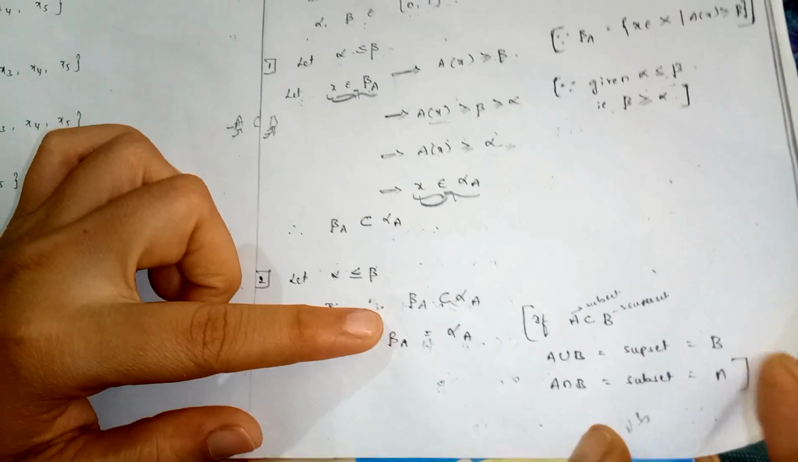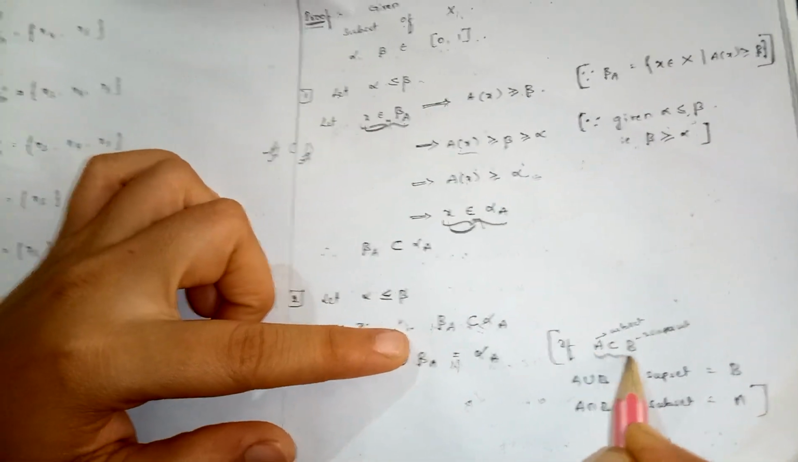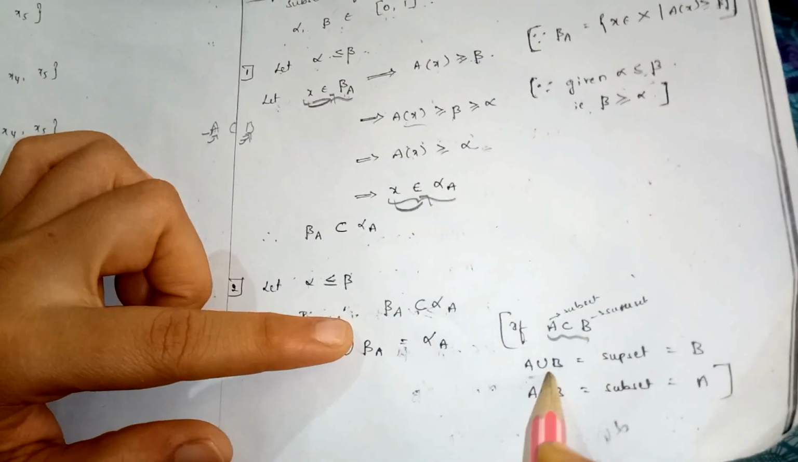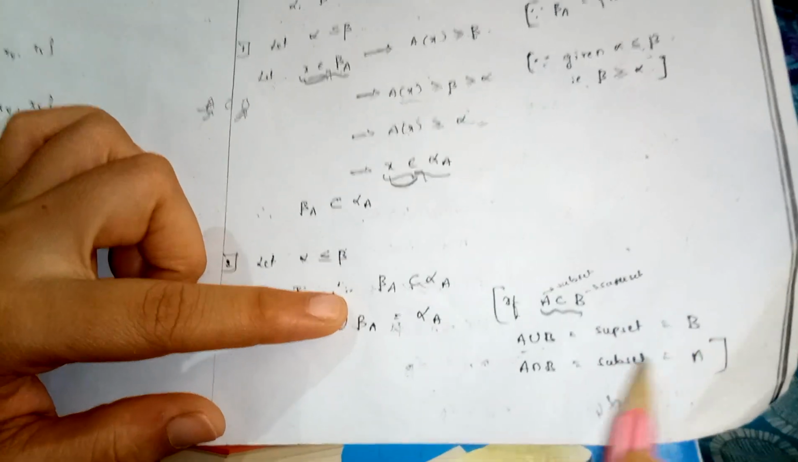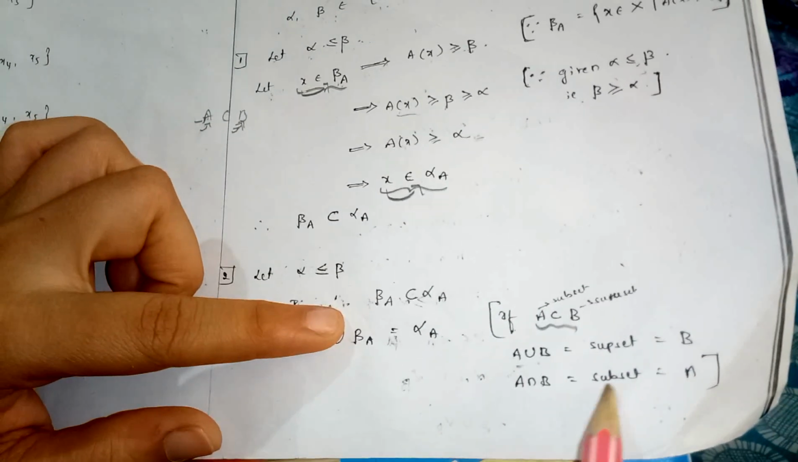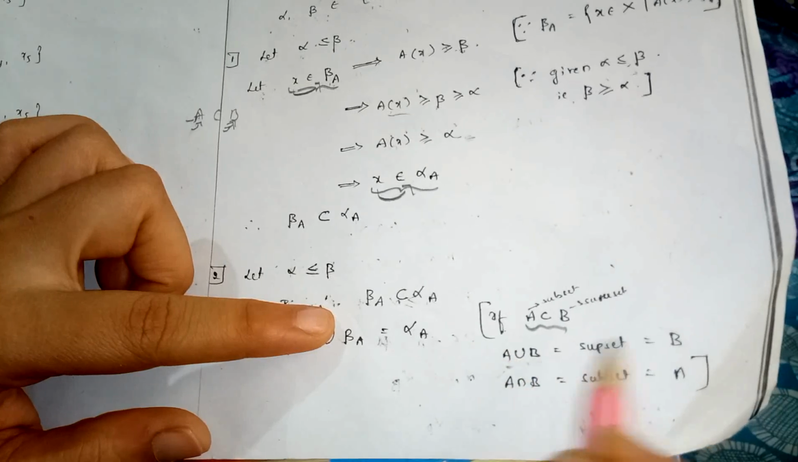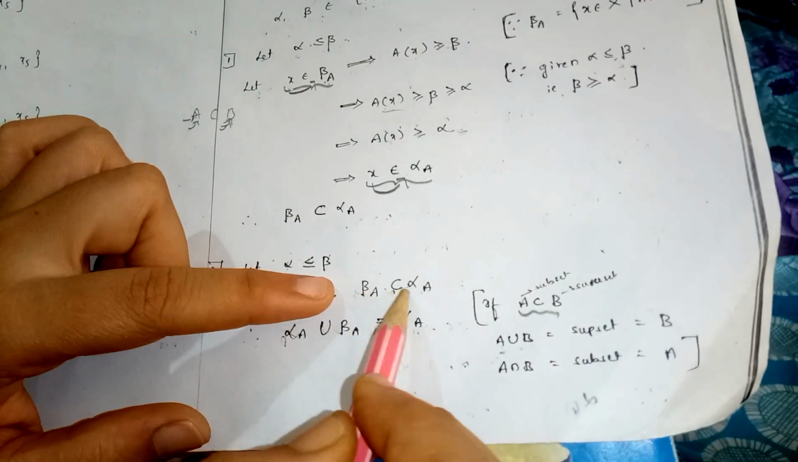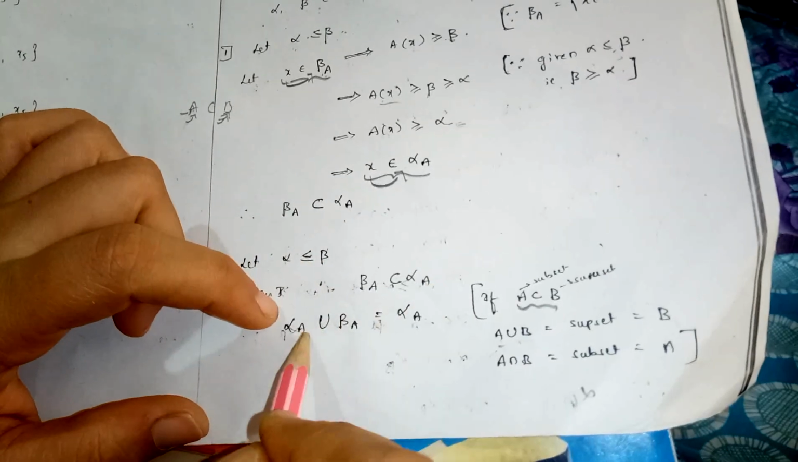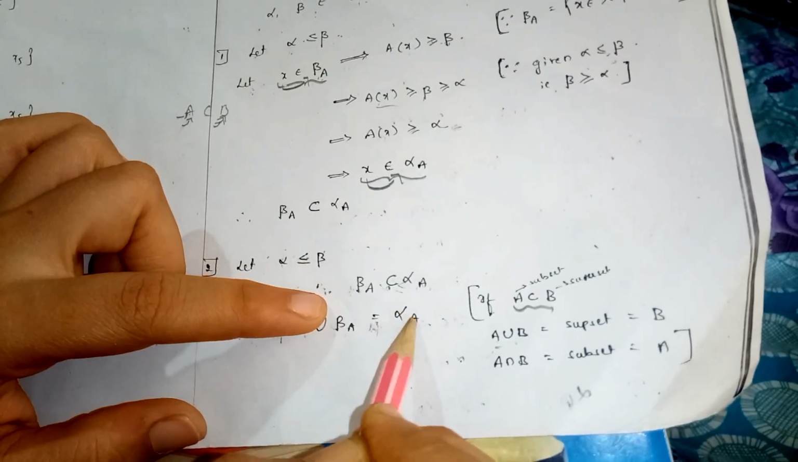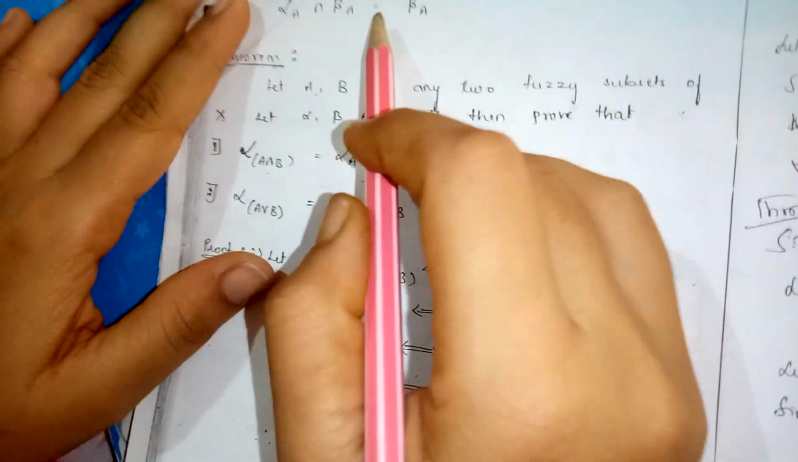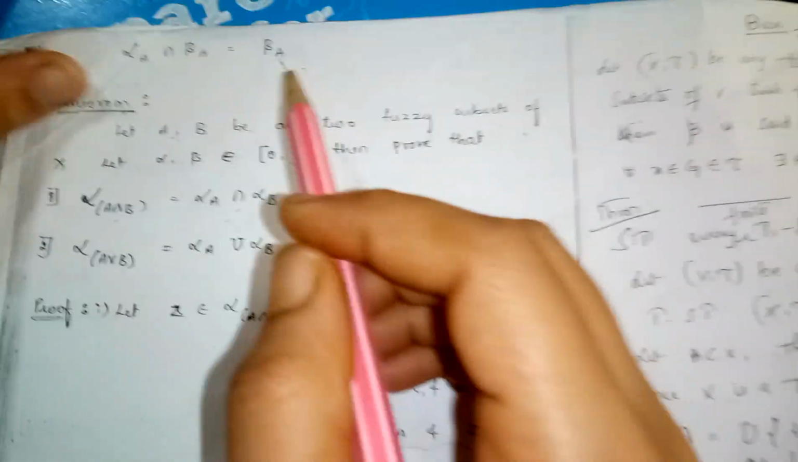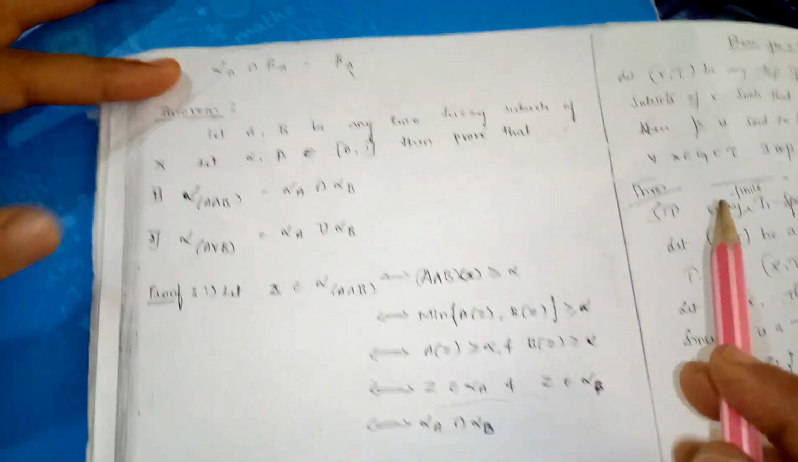We know the subset conditions. If A is a subset of B, then A union B is equal to B, the superset, and A intersection B is equal to A, the subset. Here beta A is a subset of alpha A, so alpha A union beta A is equal to alpha A. Similarly, alpha A intersection beta A is equal to beta A. This second proof is over.